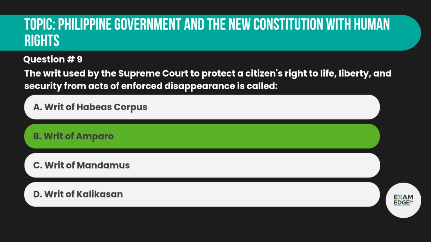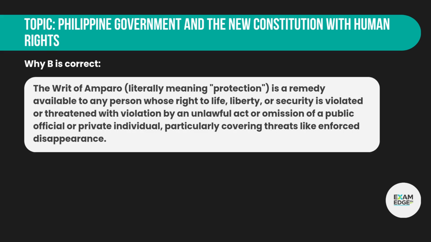Correct answer. B. Writ of amparo. Why B is correct? The writ of amparo, literally meaning protection, is a remedy available to any person whose right to life, liberty, or security is violated or threatened with violation by an unlawful act or omission of a public official or private individual, particularly covering threats like enforced disappearance.